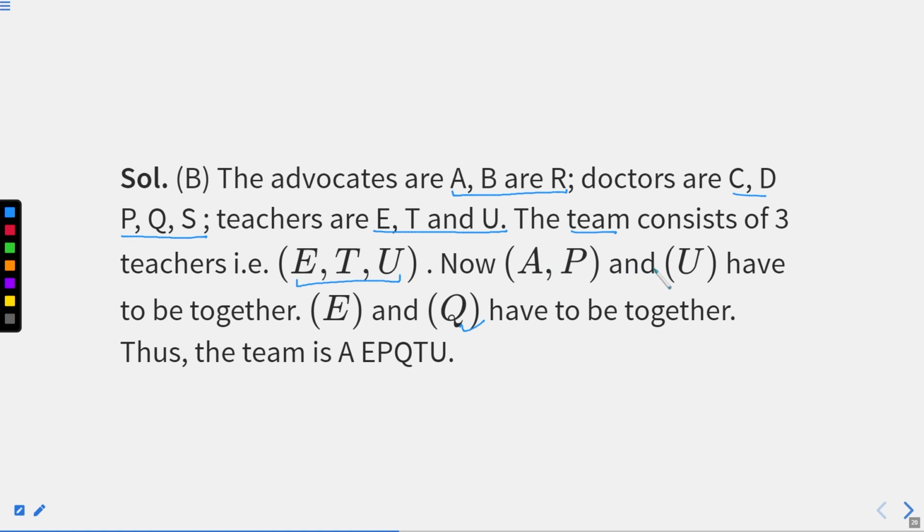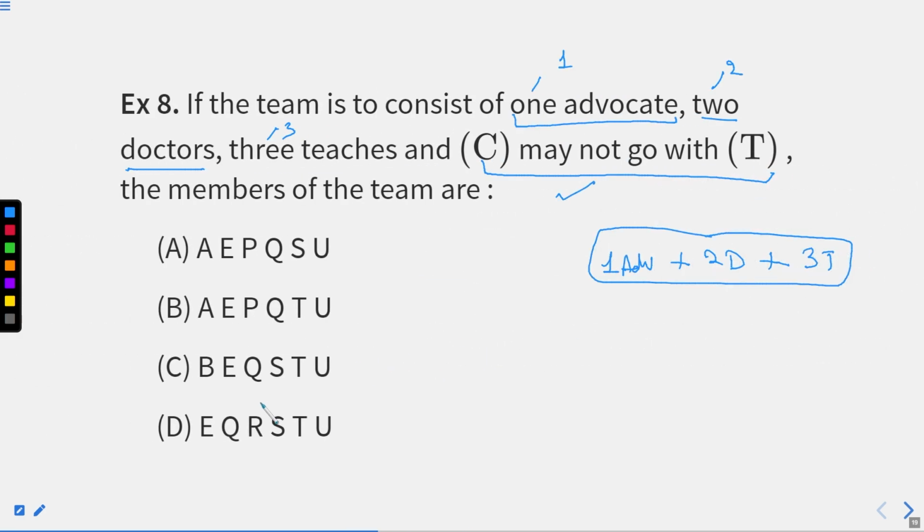We already have U, so we bring A and P as well. So our answer becomes A, P, U satisfying the first condition, E and Q satisfying the other condition, and T. So this becomes our answer. And this is there in option number P. I hope this question is also clear.